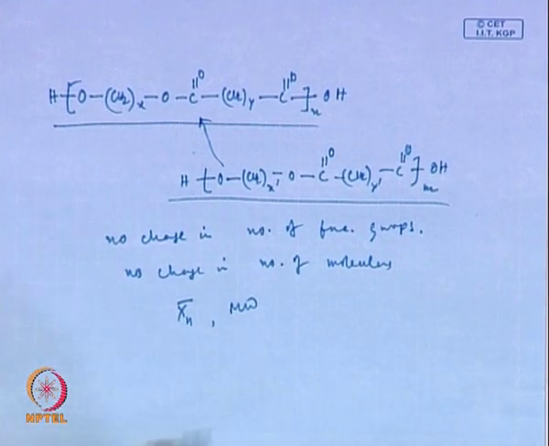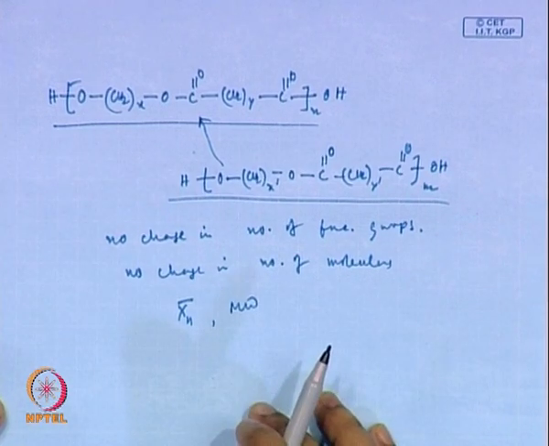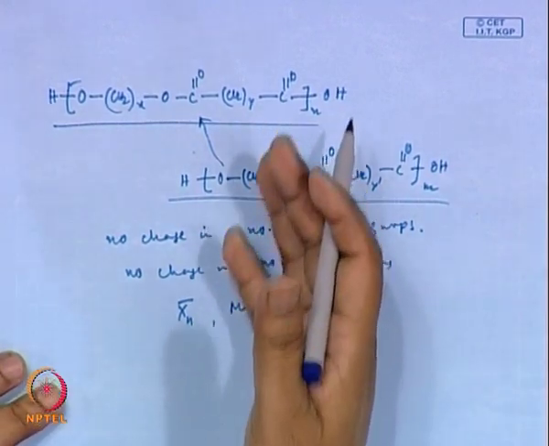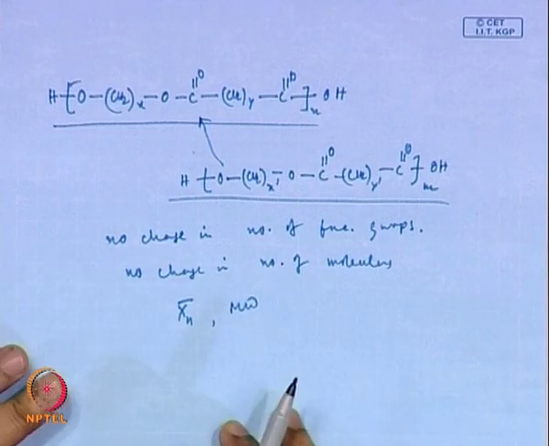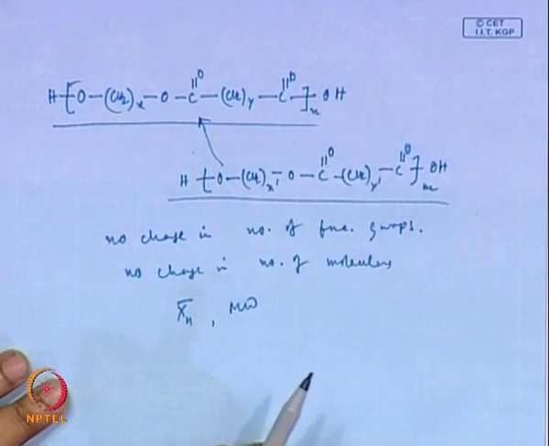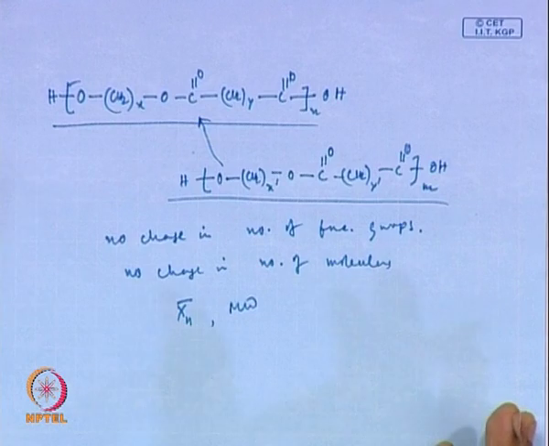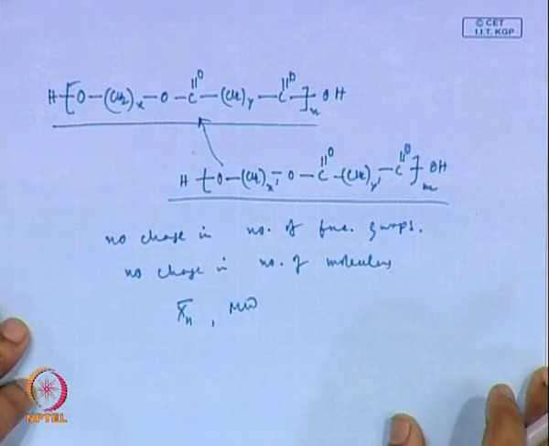But when you are starting with the monomers, it does not matter; you will finally get the same polymers, whether or not there is any reshuffling exchange reaction between the two growing chains. This is just for your knowledge.